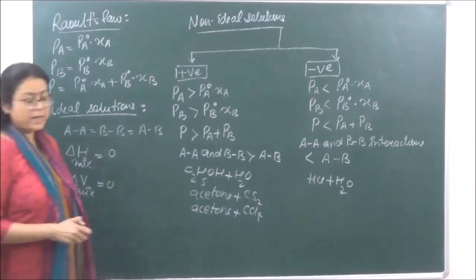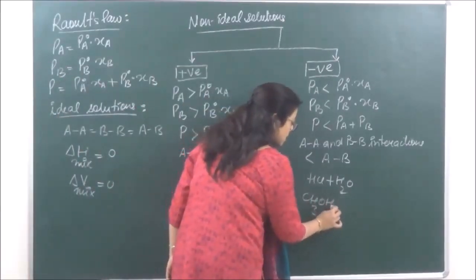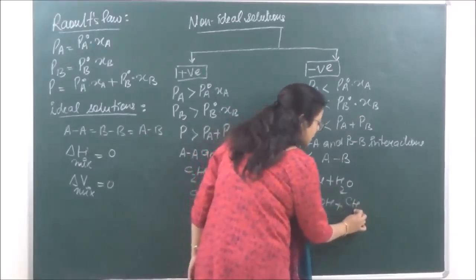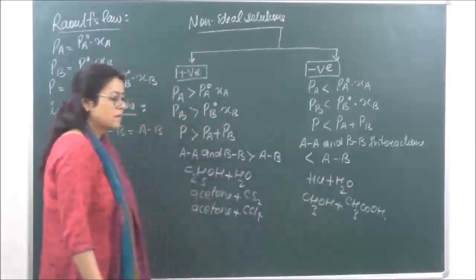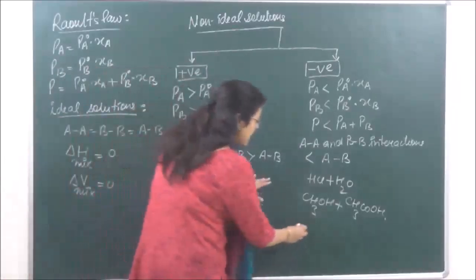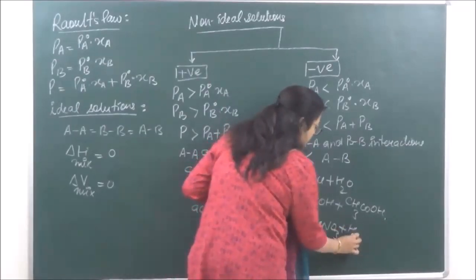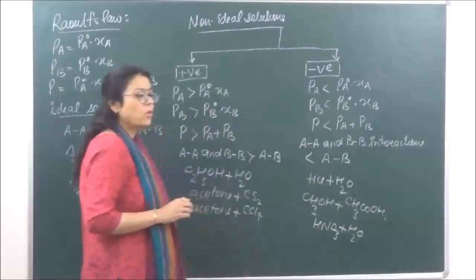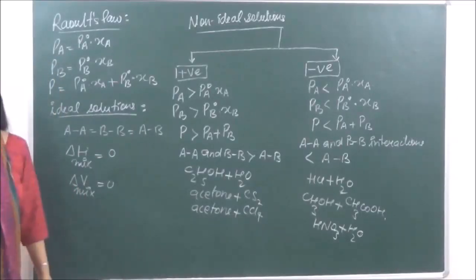Another example which we can take over here is that of methyl alcohol and acetic acid, right? We can take another example of HNO3 and water. Clear? So these are the positive and negative deviations.